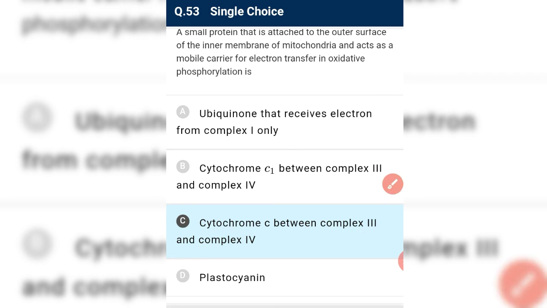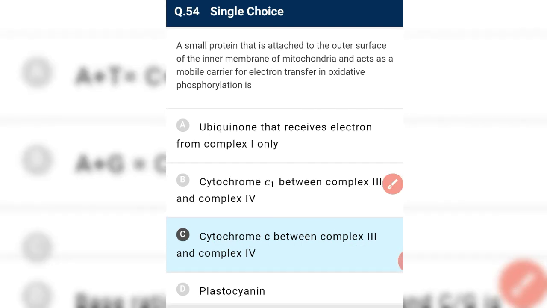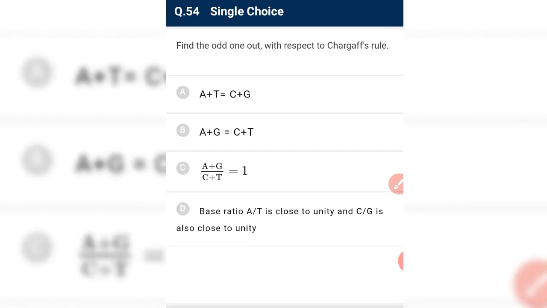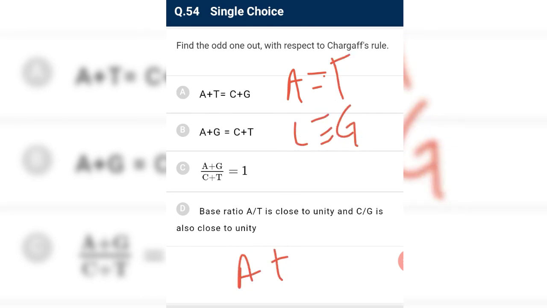Okay, next small protein is done. Find the odd one out with respect to Chargaff's rule. Chargaff said that adenine always pairs with thymine, so adenine equals thymine and cytosine equals guanine. So A plus T must be equal to G plus C. It is according to Chargaff's rule.